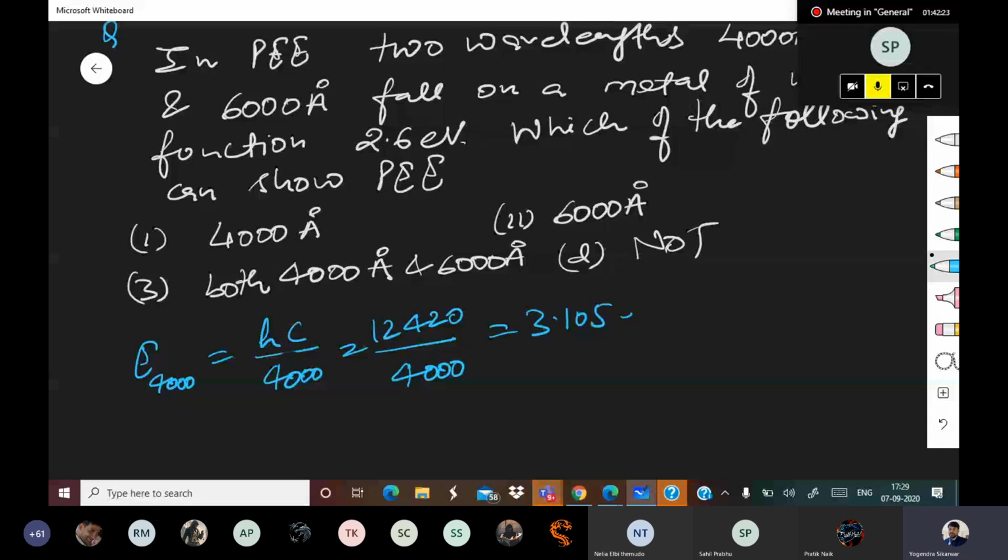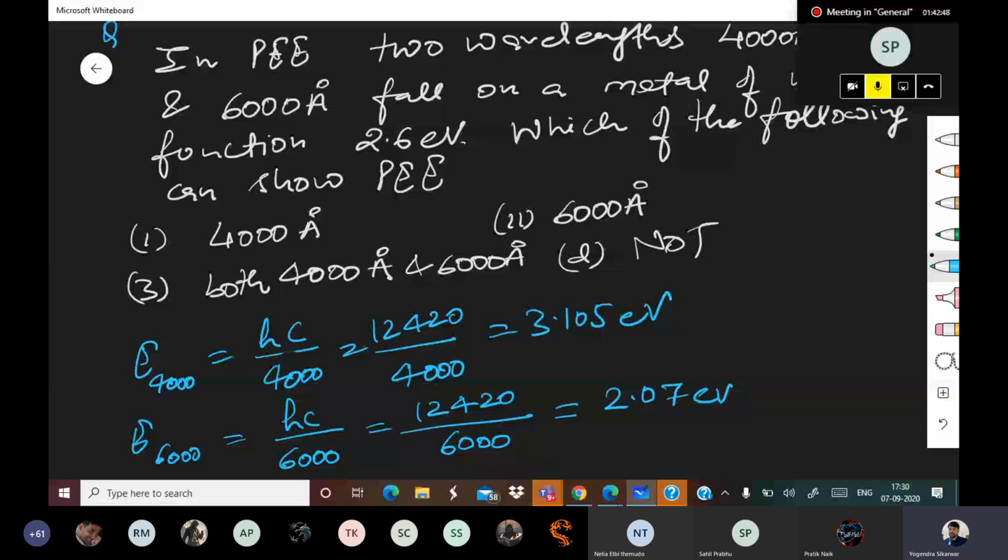Now energy of 6000 will be hc upon 6000, which is 12420 upon 6000, and that will be 2.07. Now pay attention.